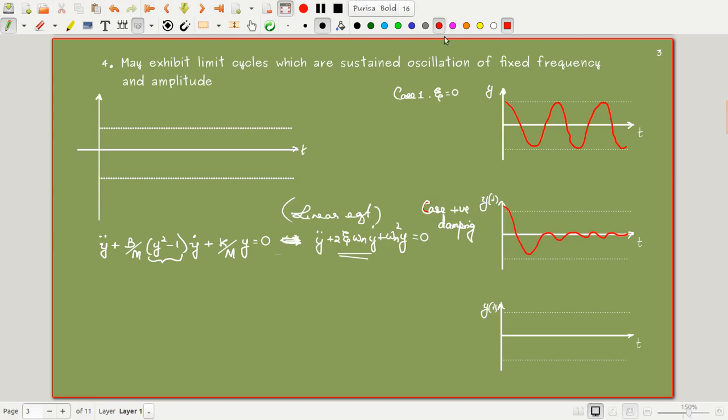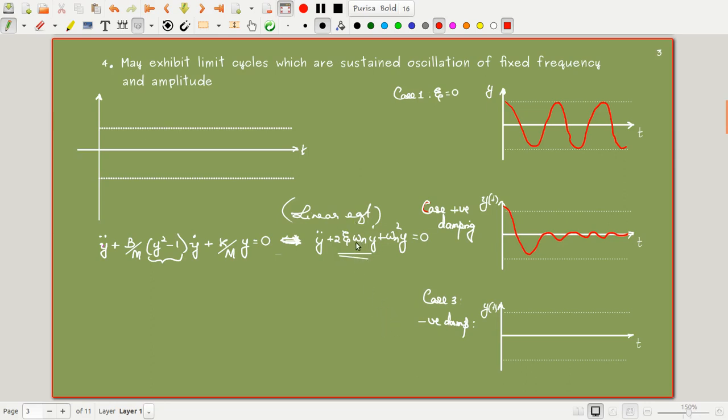Now suppose this term is negative, so I have case 3 of negative damping. Then what happens? Negative damping means the system has a divergent tendency. The damper is trying to add energy to the system.